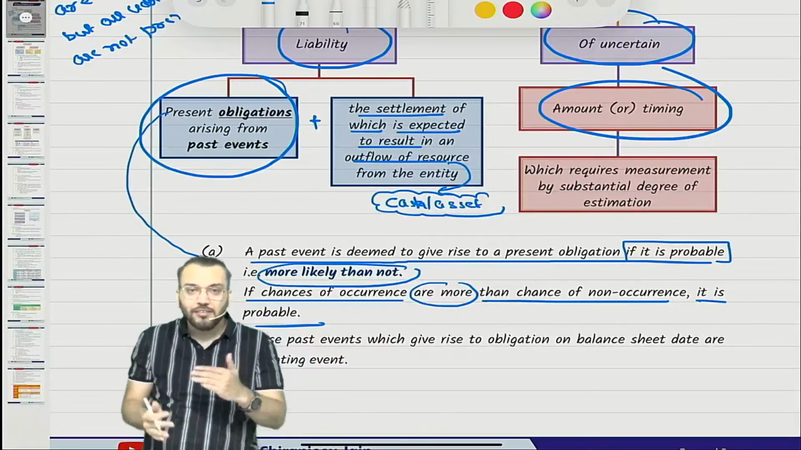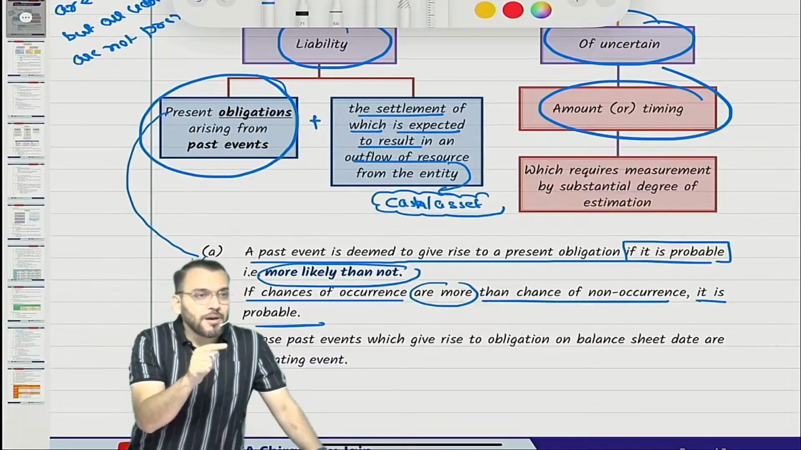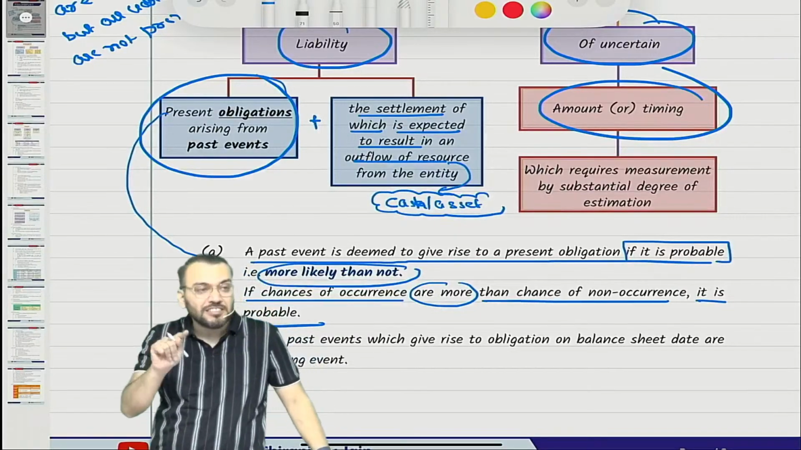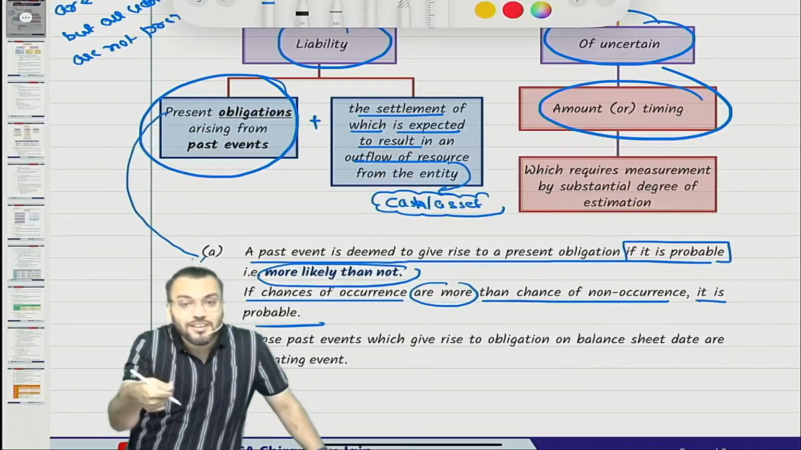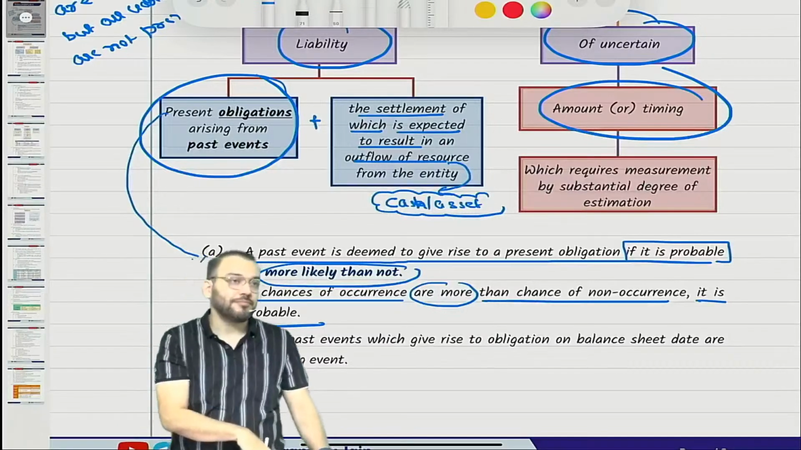Correct. Once again, what is the meaning of liability? Liability means present obligation arising from past event, the settlement of which is expected through outflow of resource from the entity. So that becomes what? Liabilities.